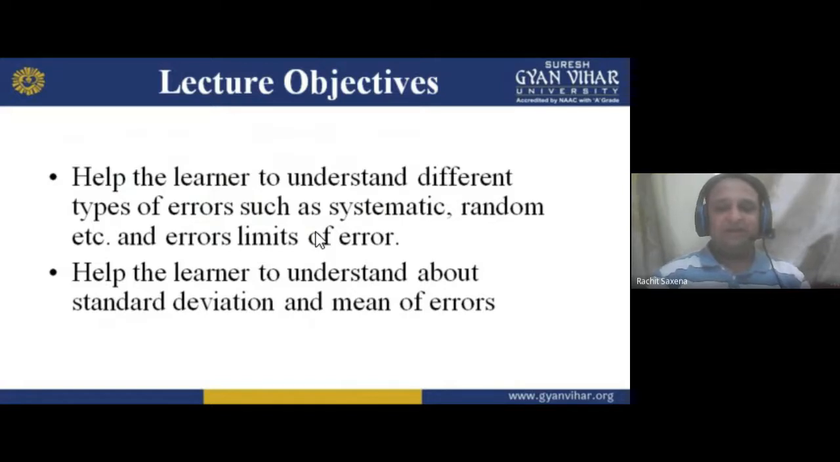So what is an error? Error is not good quality, that is bad quality. I am just taking an example, so don't take it seriously. Errors are very necessary. First of all, we have to calculate the errors.